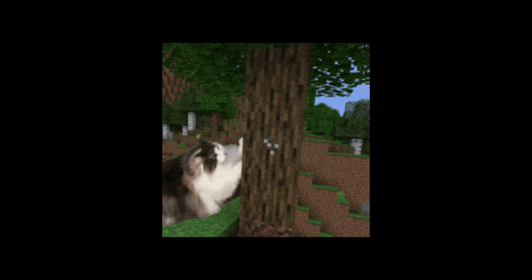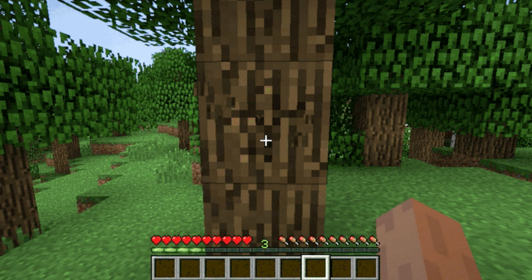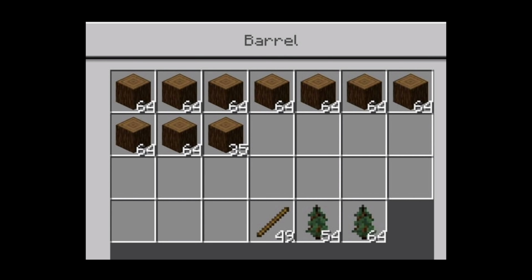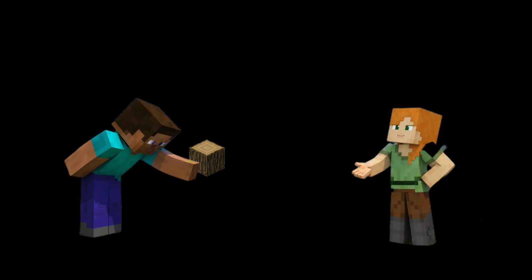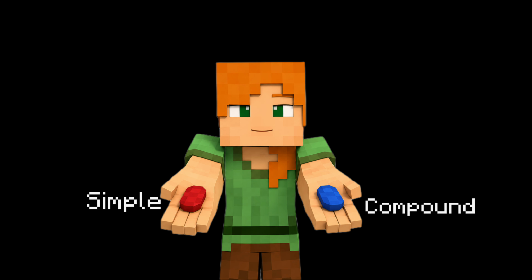Steve knows exactly what to do. He heads into the forest and chops wood all day and night until he has a pile of exactly 280 wood. He returns it to Alex and his debt is cleared. Simple interest made everything easy to predict. But let's rewind and see what would have happened if Steve had picked a different type of interest.